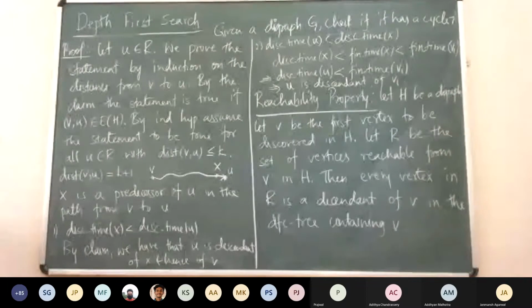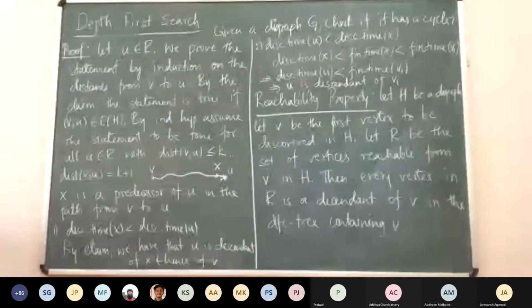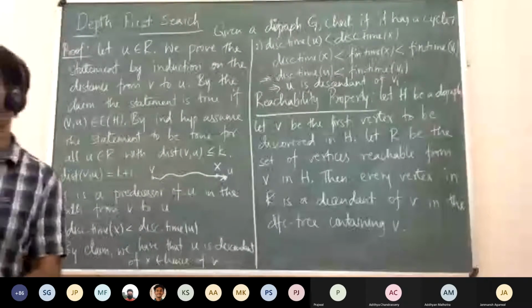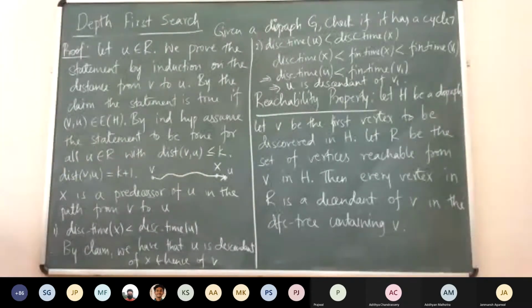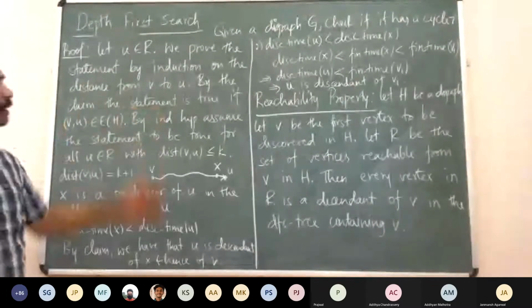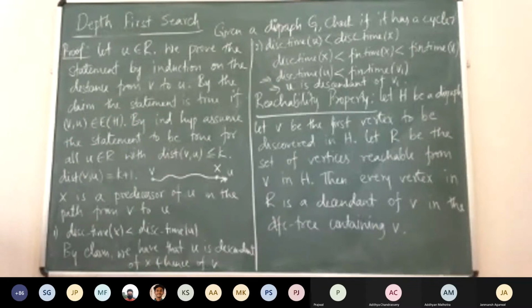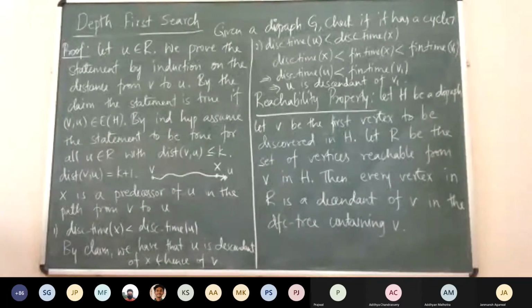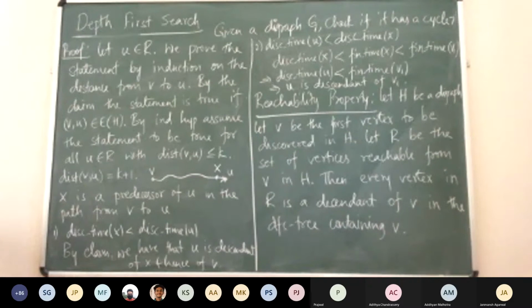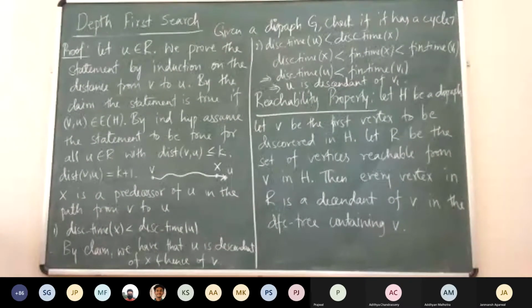Yes, sir. Okay. So when I want you guys to write algorithms, I want you to write proofs. Without proofs, your algorithms don't make sense at all. Anyone can come up with some algorithm. To say that this algorithm is correct, you need to prove the correctness. So this is the reachability property. Any doubts with respect to this? We will be using this again and again, so if there are any doubts, let us get them clarified here. Anything with respect to the writing as well as what we proved.